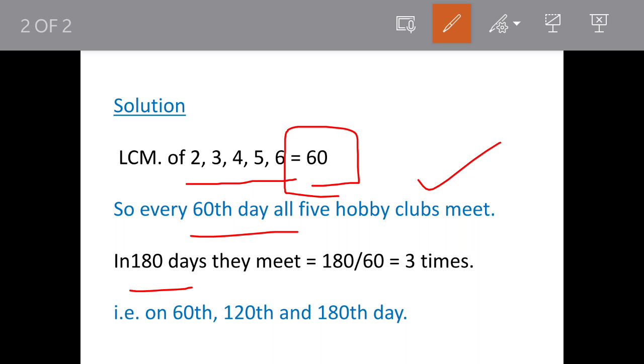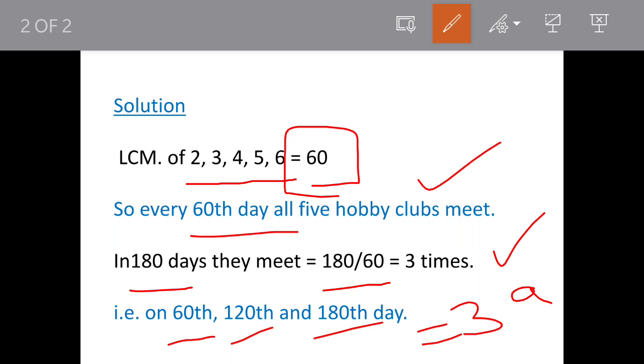So in 180 days, how many times will they meet? 180 divided by 60, 3 times. So that means they're meeting on the 60th day, 120th day, and 180th day. So the answer is 3 times they'll meet, and that is our option A.